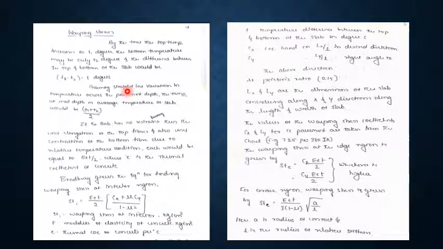For warping stress, by the time the top temperature increases to T1 degree and the bottom temperature may be T2 degree, the difference in temperature is calculated as T1 minus T2 and taken as t degree. Assuming straight line variation in temperature, to find the average temperature of the slab, use the equation T1 plus T2 divided by 2.